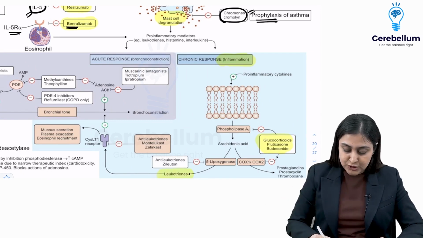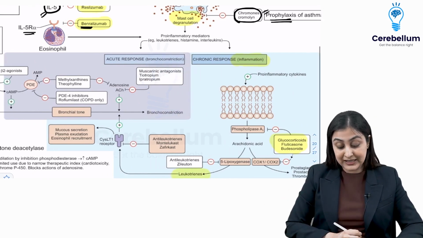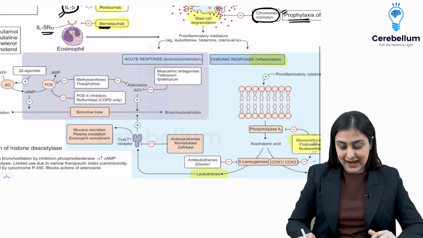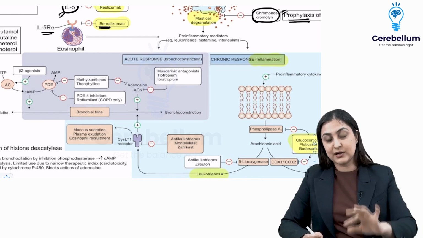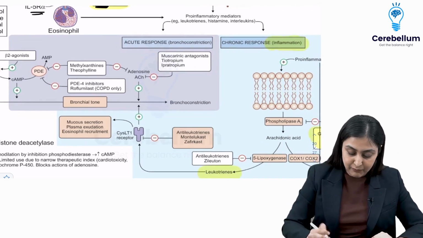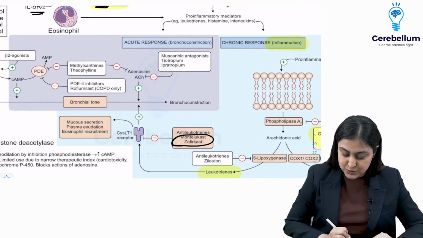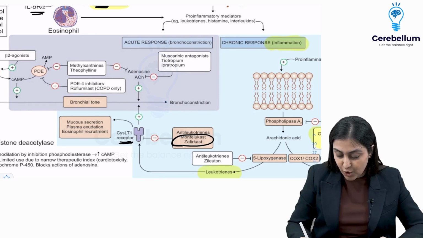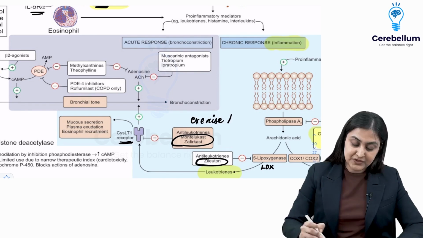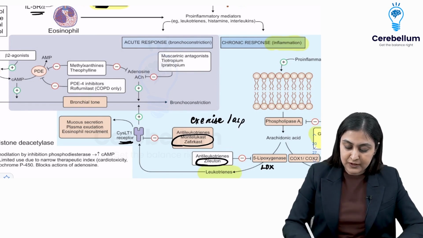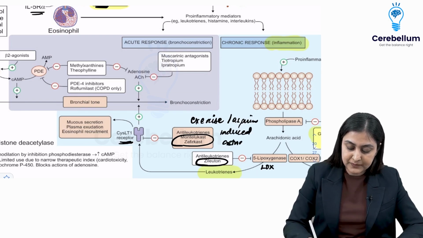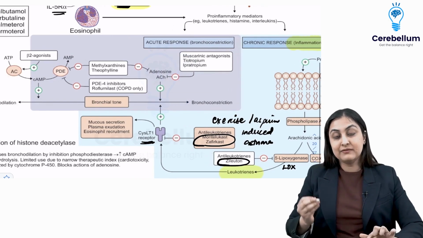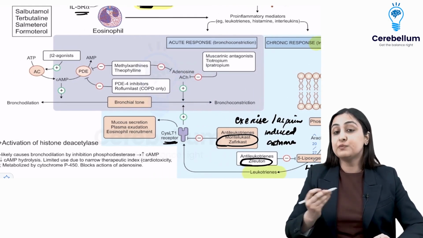Apart from that, because leukotrienes play a very important role in the inflammatory cascades here, you can use anti-leukotrienes or antagonists to the receptors. So we have montelukast and zafirlukast, which are your anti-receptors, whereas you can block the LOX enzyme 5-lipoxygenase, which is zileuton. Okay, these are very useful for exercise or aspirin-induced asthma. All right, so this is what you want to remember here. On the other hand, the main function, which is to cause bronchodilation.